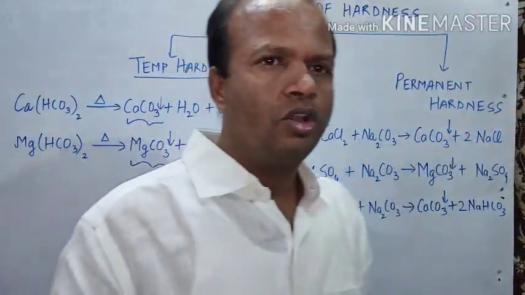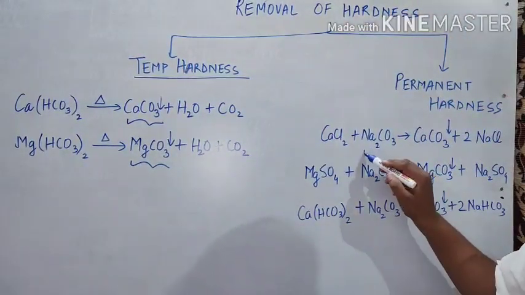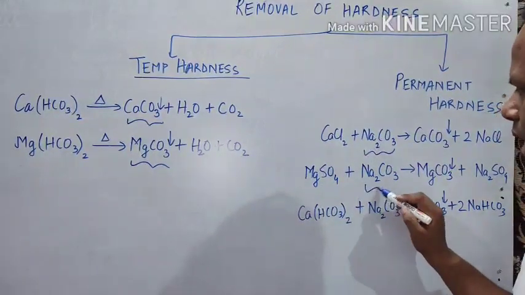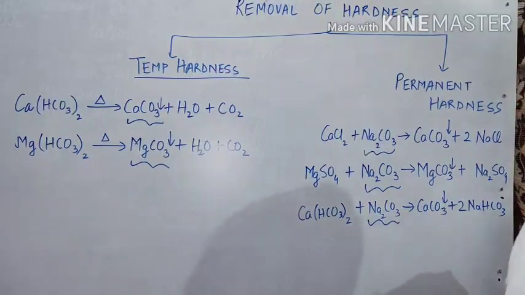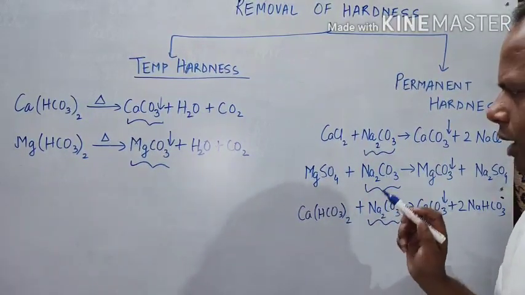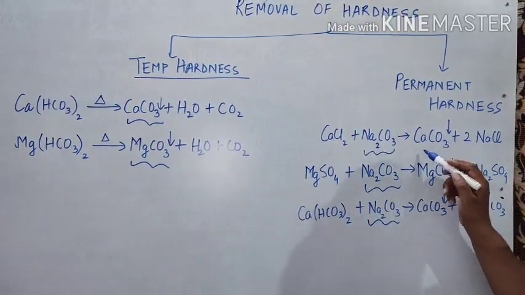Now permanent hardness. For permanent hardness, a reagent is used, the chemical treatment which we were talking about. That reagent is Na2CO3, that is sodium carbonate, that is washing soda. It is added and we get this reaction.